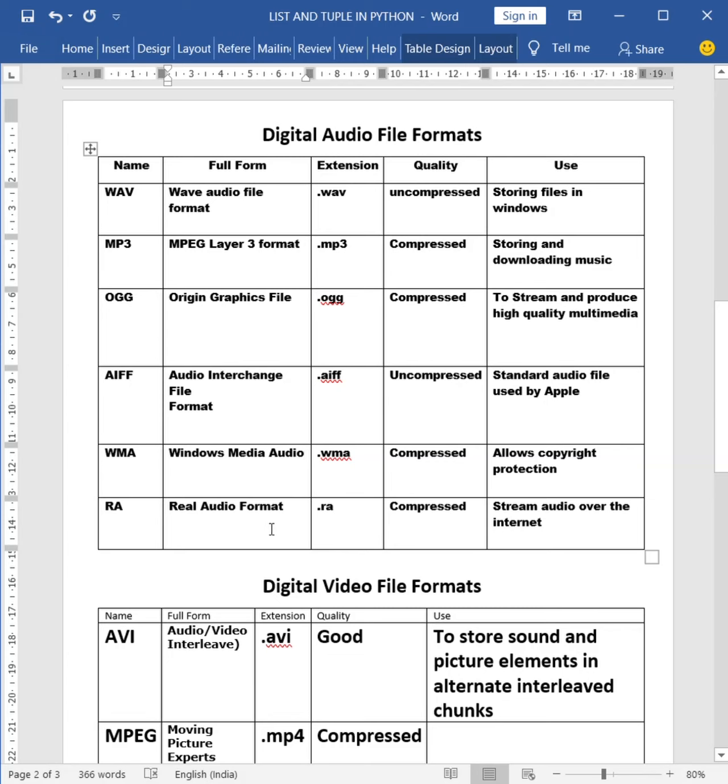RA. RA is real audio format. The extension is .ra. It is a compressed file. It is mainly used along with the internet where we stream the audio files. So when we are hearing the audio or music on the internet, the file format which we use is RA, real audio format.